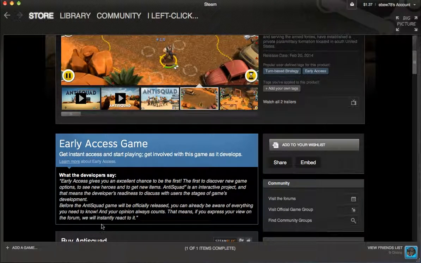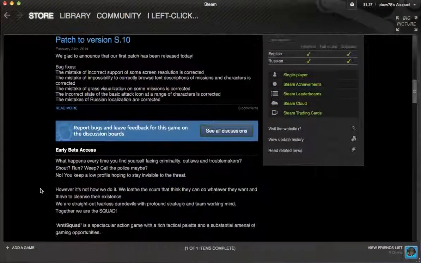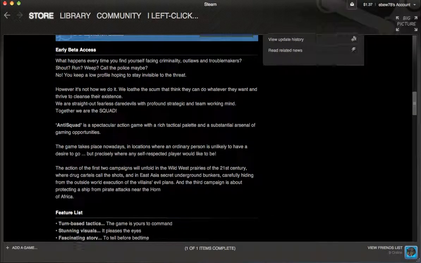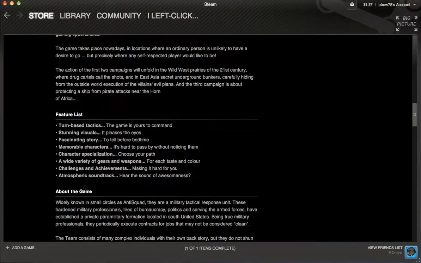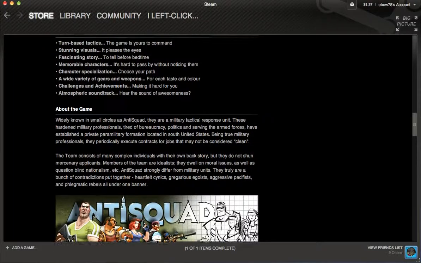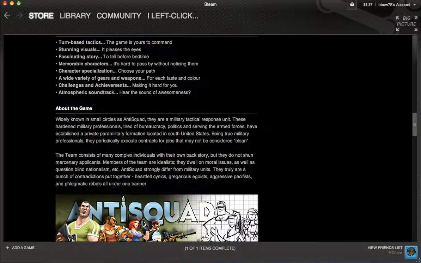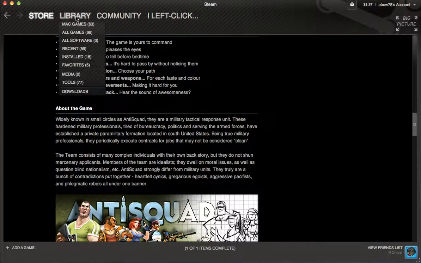That means if you express your view on the forum, we will instantly react to it. So I think, I'm just using this as a random example, if right around here, above or below the about the game section, they had pretty much a roadmap that would sort of show, okay, in a month we're going to try and release this, and then in 2 weeks we'll have this update released. And I think also they should have a list of the known bugs, so people could buy it and just know what they're getting into. Because some bugs might not do much, but some might break an entire game, and it's the right of the consumer to know this.